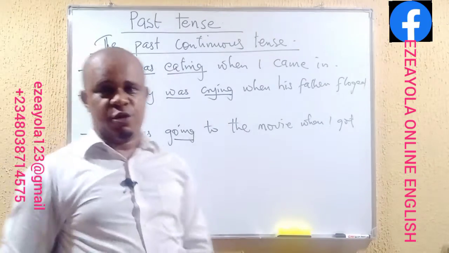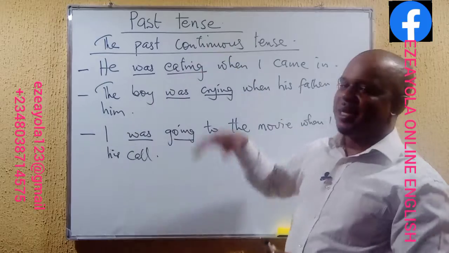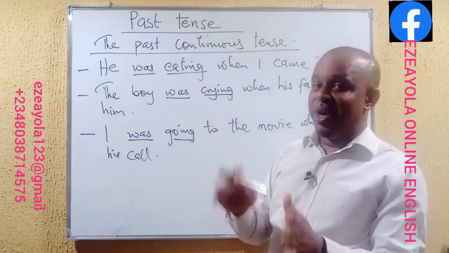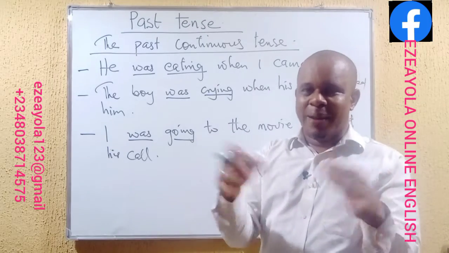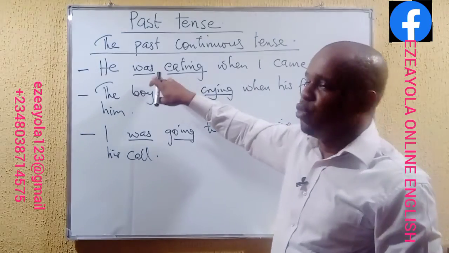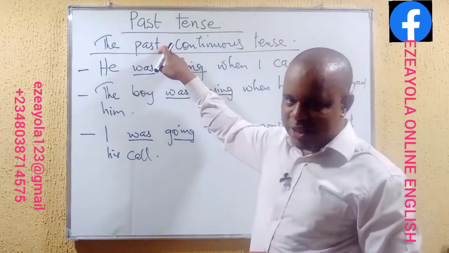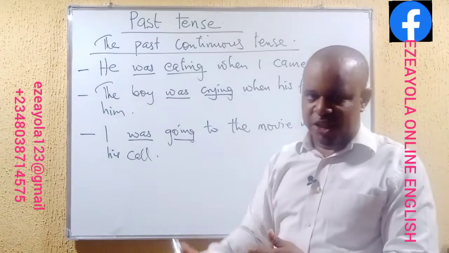Now, what do we have to see here? Remember, we are talking about past continuous tense. And in past continuous tense, it means that there must be the presence or the connection or the blending together of two verbs. One must be in the past, while the next one must be in the progressive.